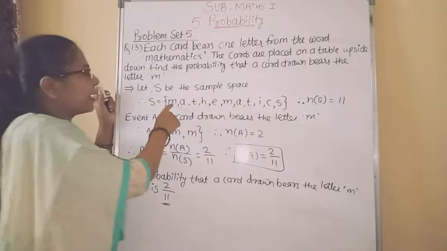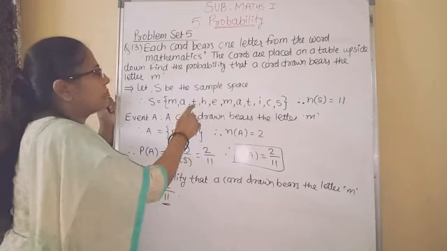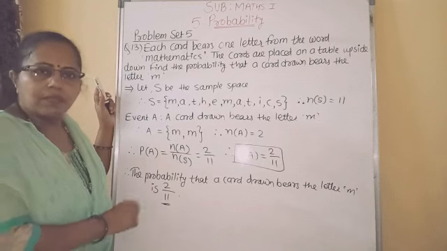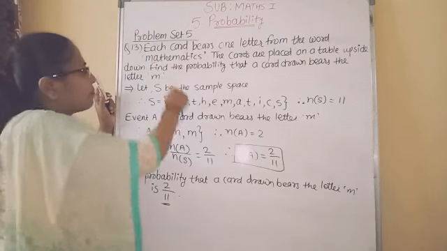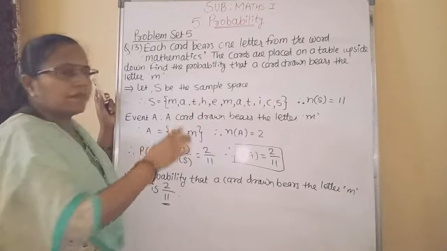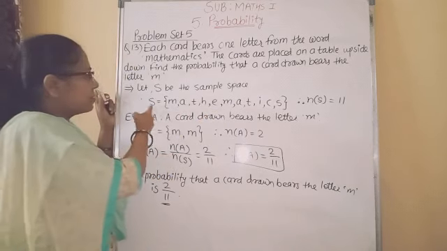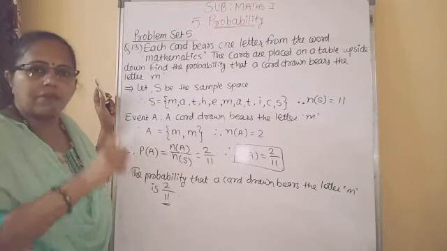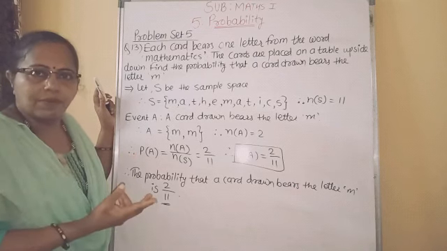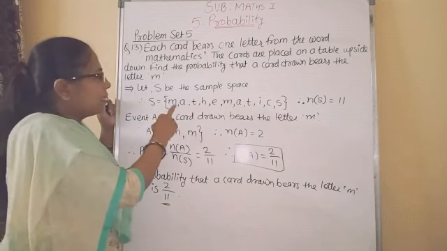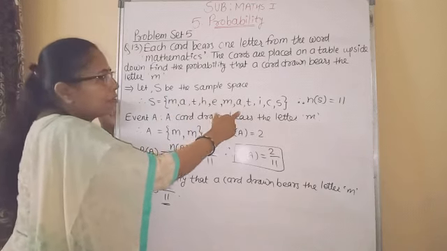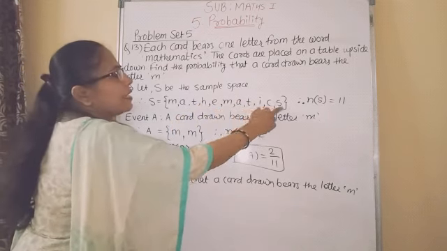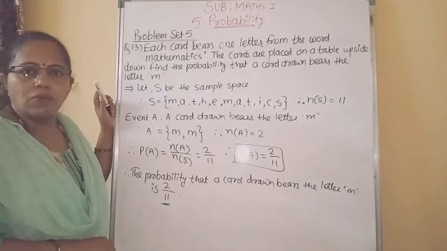We have to write each letter from this word. Okay? Even if here M comes 2 times, A comes 2 times, T comes 2 times, we have to write it 2 times only. Because we have to write each letter from the word. Followed? This is the difference between set and this sample space of probability. In set lesson you studied that you have to write one letter one time only. It should not repeat. Okay, but here we don't have to think like that. Here we have to write all letters here. So here there are how many letters? 1, 2, 3, 4, 5, 6, 7, 8, 9, 10, 11. So n of S is equal to 11.